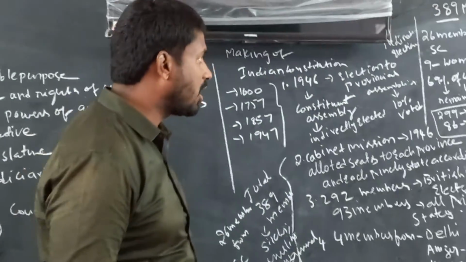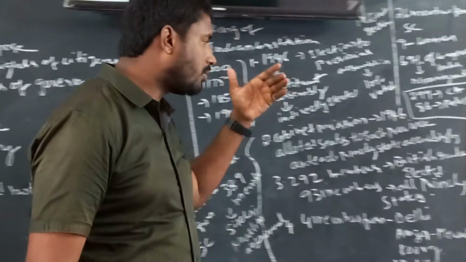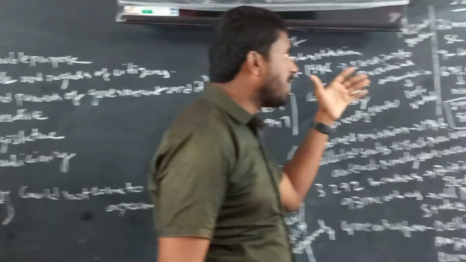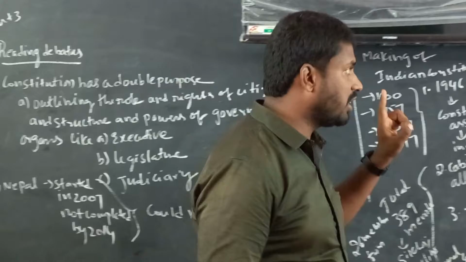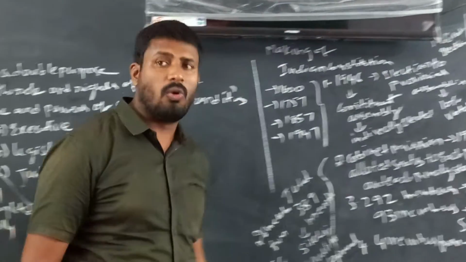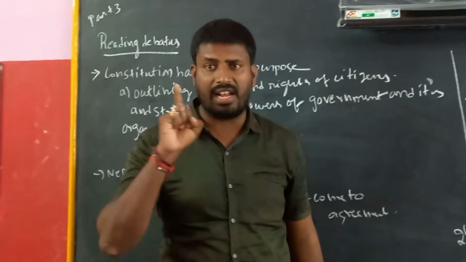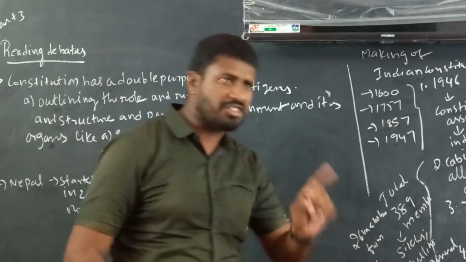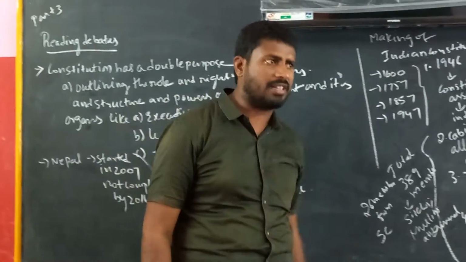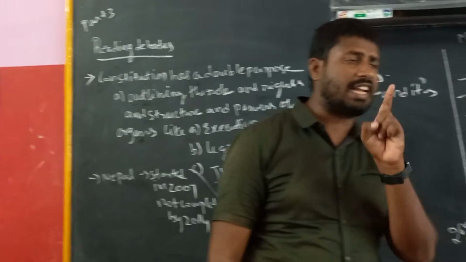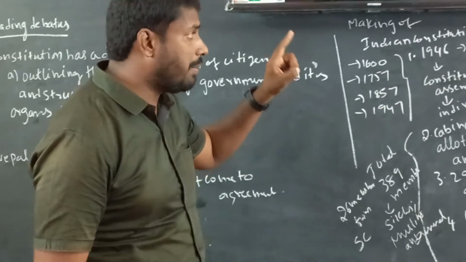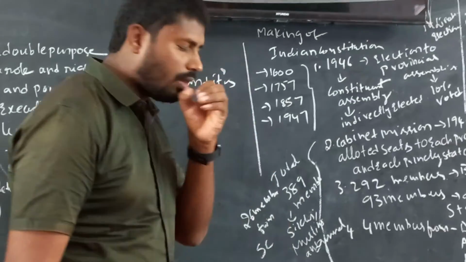If you see the social engineering, basing on the reservations, 389 members were selected. 26 members are from scheduled caste. Only 9 women leaders are there in the Constituent Assembly.